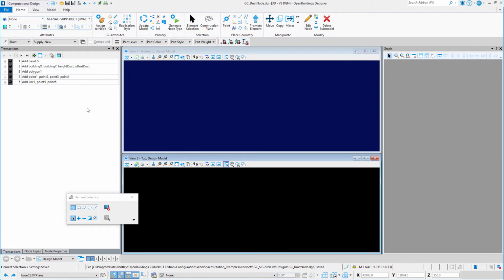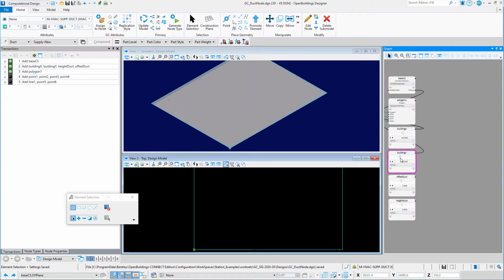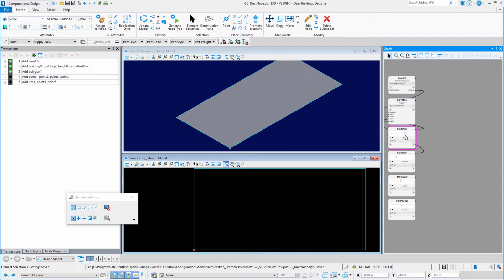This is a simple example of how the new Duct node for generative components might be used. For example, we could lay out a simple building footprint in generative components that used variables or sliders to define the X and Y dimensions of the footprint, as well as the height of the duct and the offset from the perimeter wall.